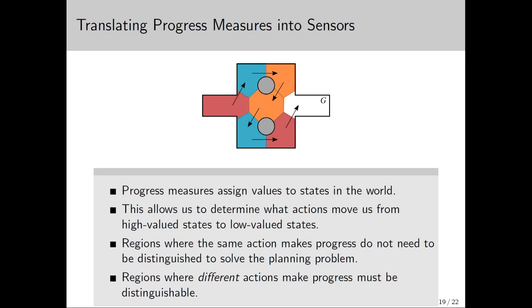We can create a partition on the world based on which actions make progress in which regions. These partitions define action-based sensors. Regions that have different actions to progress under them must be distinguishable such that the agent can always make progress towards the goal. By finding all possible ways to resolve crossovers through CLIP, we are now able to define all action-based sensors which can be derived from the original plan.